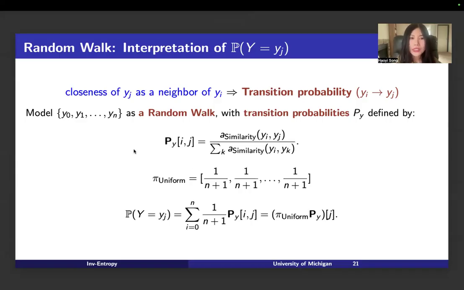So we model y0 to yn as a random walk, and we define the transition probability using the fraction from the last slide. And then we can also involve a uniform vector, and we can rewrite the equation for Pyj using random walk language. And I will describe what this uniform distribution means.